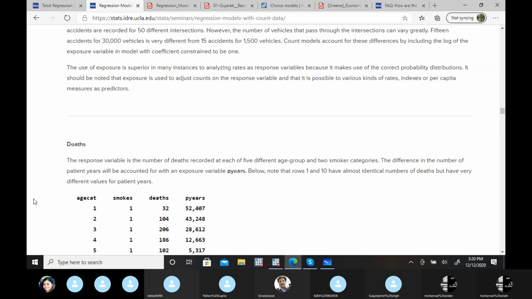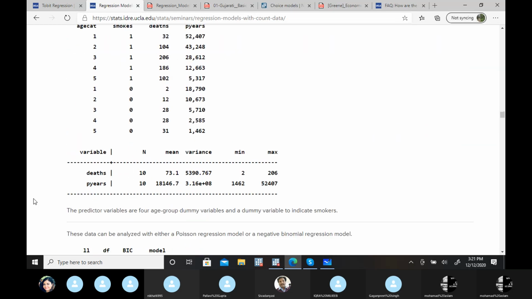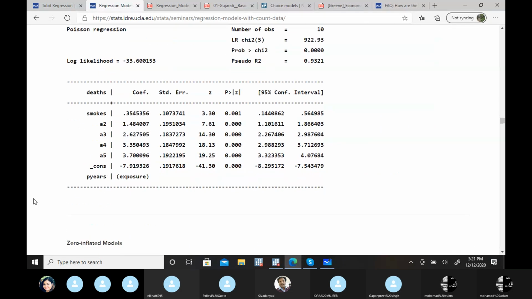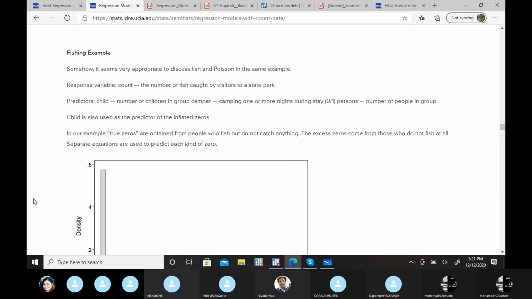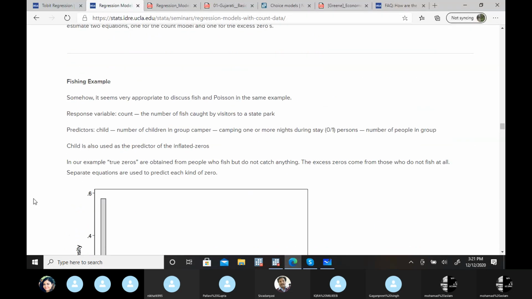Then there are the cases where you have negative binomial distributions. Here is an example: it seems very appropriate to discuss fish and Poisson in the same example.